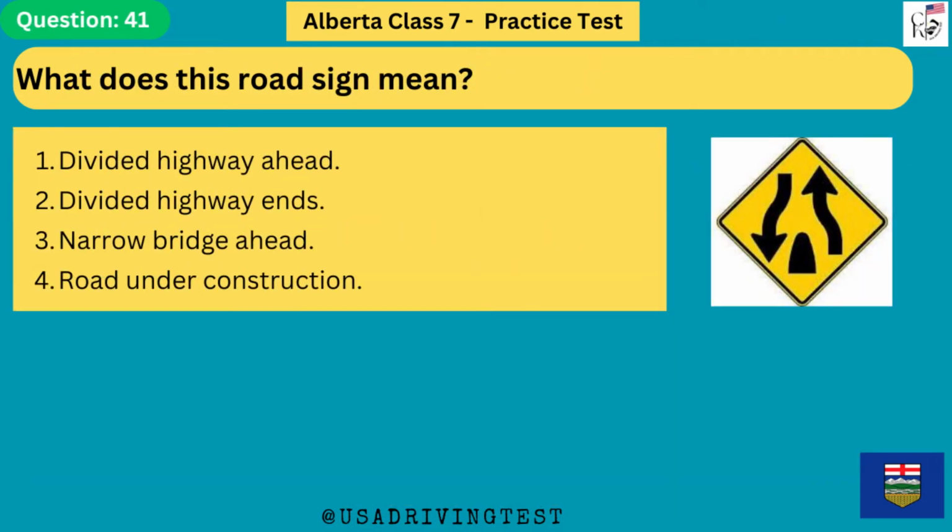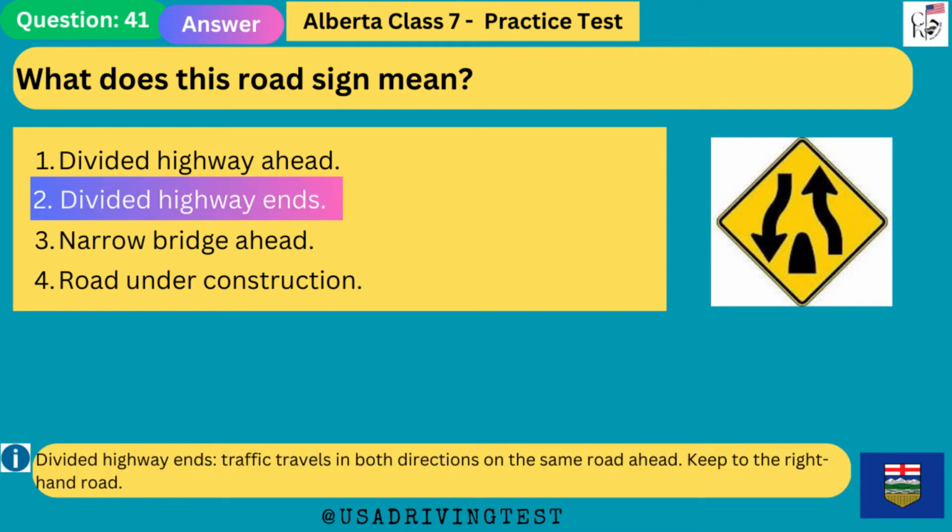What does this road sign mean? 1. Divided highway ahead. 2. Divided highway ends. 3. Narrow bridge ahead. 4. Road under construction. The answer is 2. Divided highway ends. Divided highway ends, traffic travels in both directions on the same road ahead. Keep to the right-hand road.